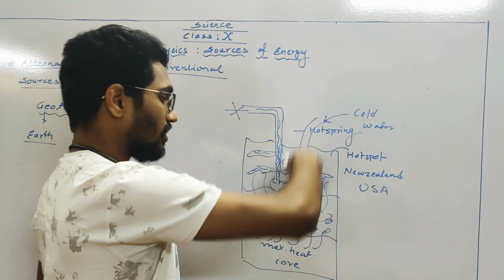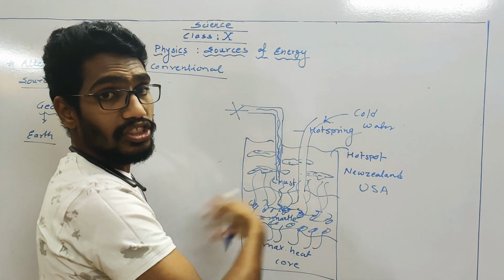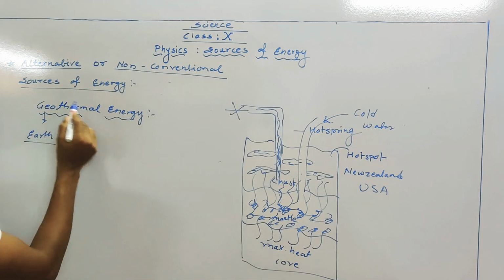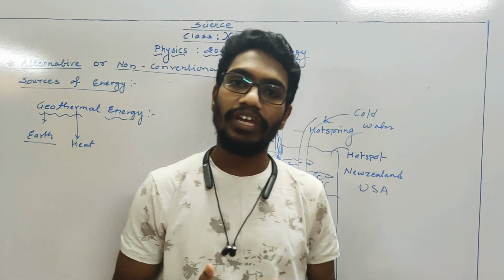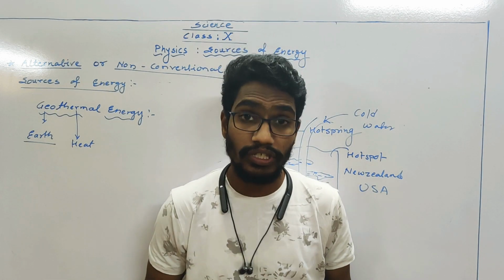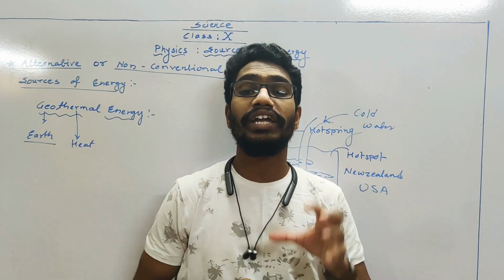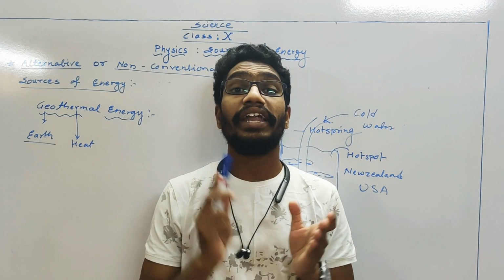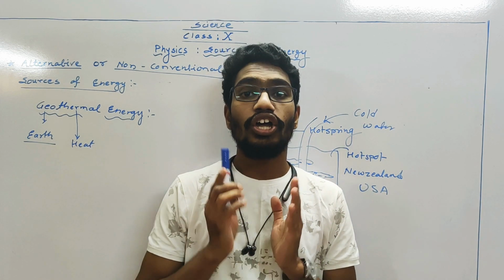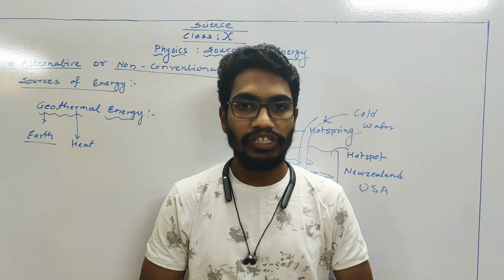So the cold water will keep going in, and hot steam will keep coming. In this way you can utilize geothermal energy to produce electricity. Are you getting me? So these are the different forms through which you can derive energy: solar energy, geothermal energy, and energy from the sea under non-conventional sources of energy.